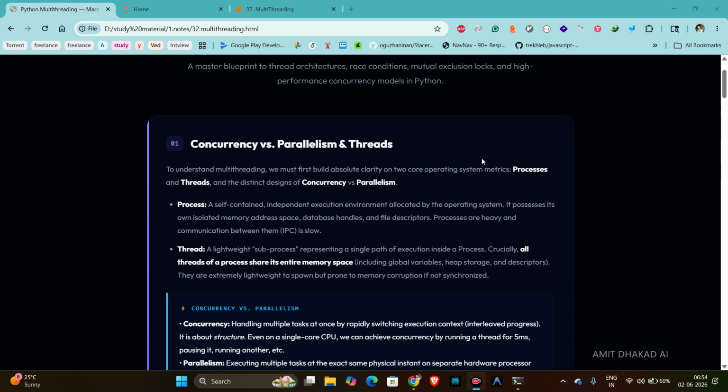So Python's threading module, is it concurrency or parallelism? Python threading is concurrency based. Python threads don't usually run tasks in parallel. They rapidly switch between tasks, like downloading files, reading from a database, and making API calls.